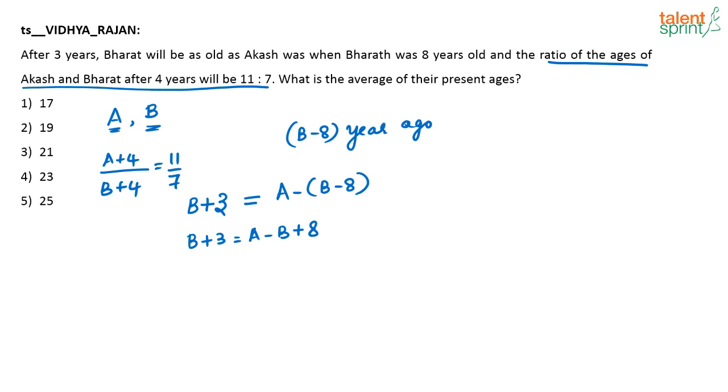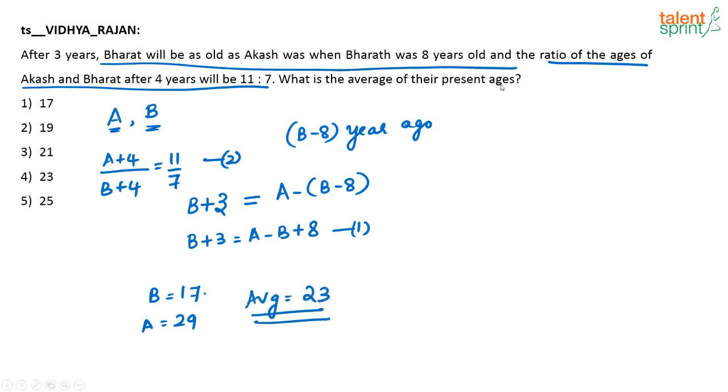This is the logic that you have to use. Is it clear? This is how you interpret this statement. When you solve, I think you will get B is equal to 17 and A is equal to 29. So the average of that will be 23. You can solve that on your own. The difficult part of the question is to understand this line that is given there. So your answer will be 23.